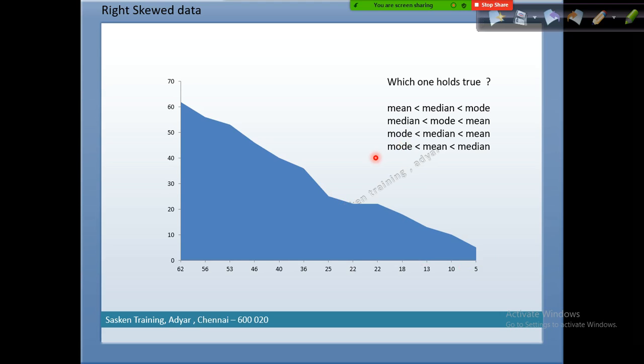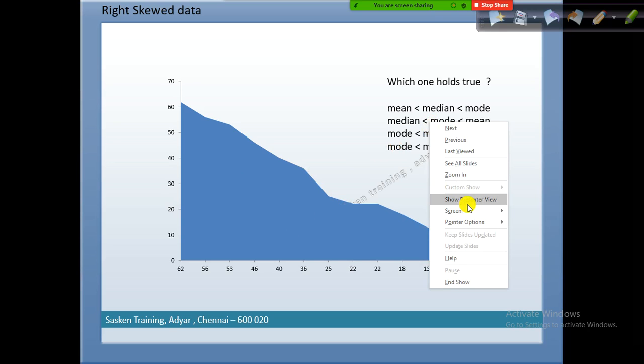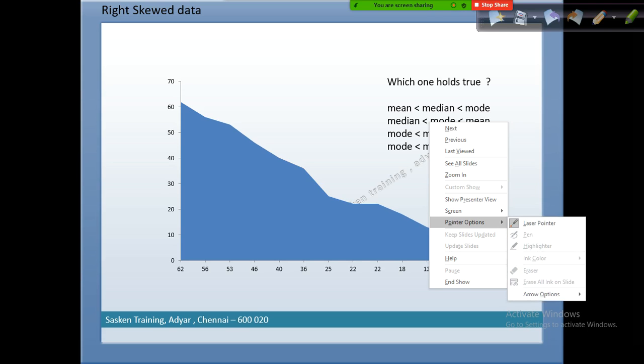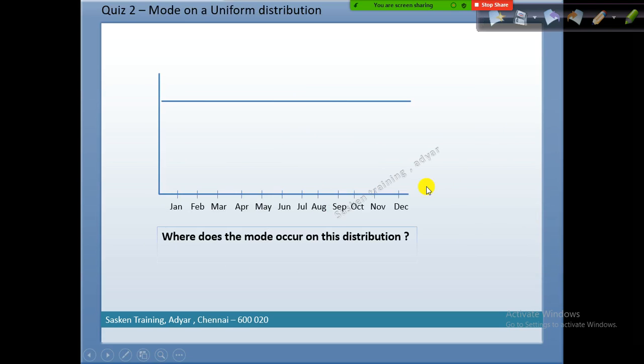And similarly, in the case of left skewed data, you'll be interpreting this way. One second. Okay, what kind of distribution is this? Is this normally distributed, left skewed, or right skewed? We don't see right skew, we don't see left skew, we don't see normal, we don't see peak and valley. So this is uniform distribution. This is called uniform distribution.